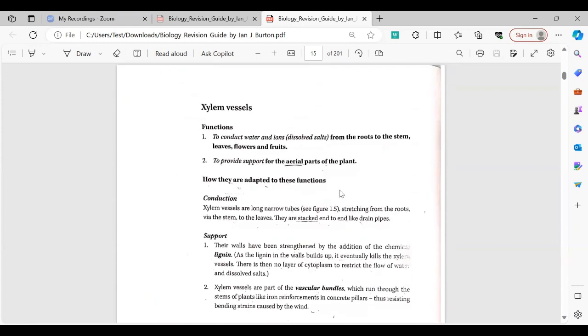Now, this is pretty basic stuff. In plant cells, what are xylem vessels? Xylem vessels conduct water and ions from the roots to the stem of the plants. They help to provide support for the aerial parts of the plant. So the main function of xylem vessels is to provide support. The function of support is more important.